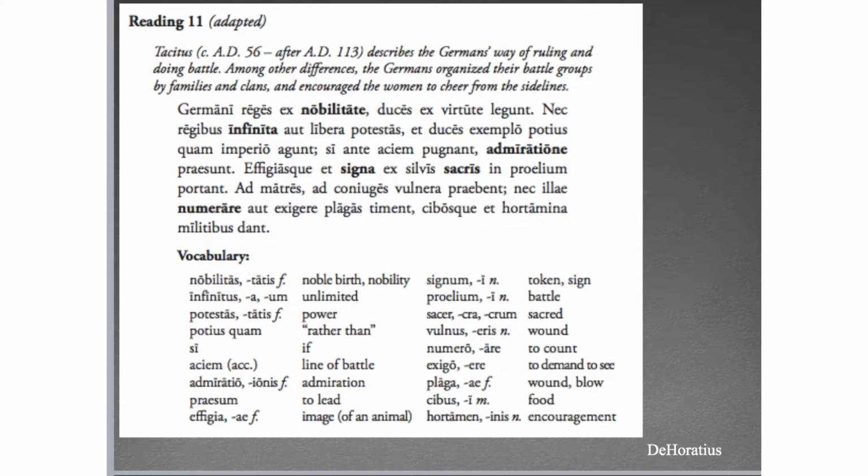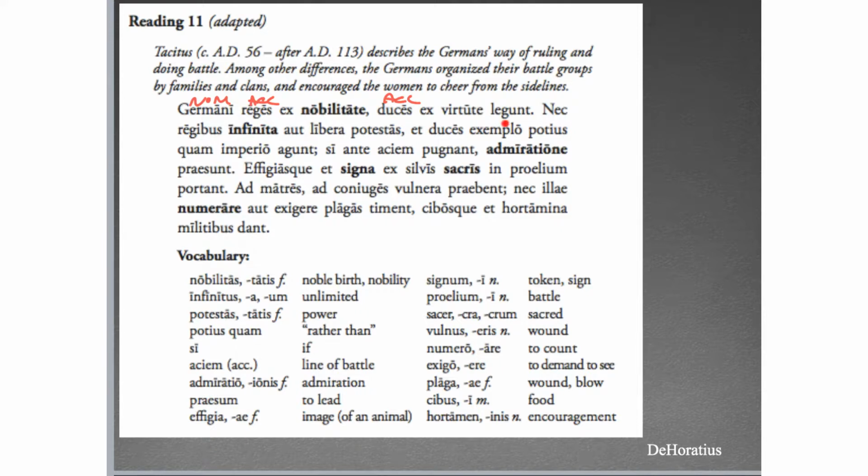So Germani is just an adjective agreeing with reges. So the German kings. So legunt here is choose. That's going to be our verb for both clauses. German kings. Or sorry, my fault. I made a mistake. So actually, Germani is the nominative, reges and duces are the accusative. All the parallel stuff is still the same. I just messed up the cases.